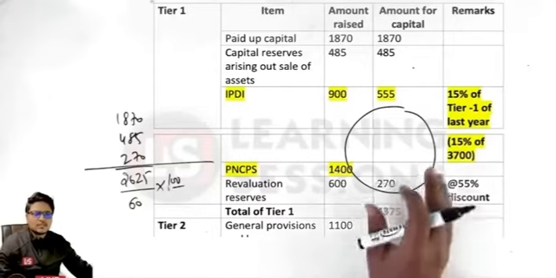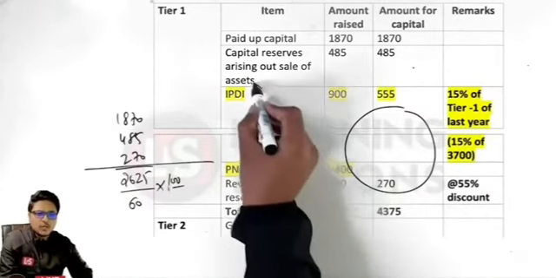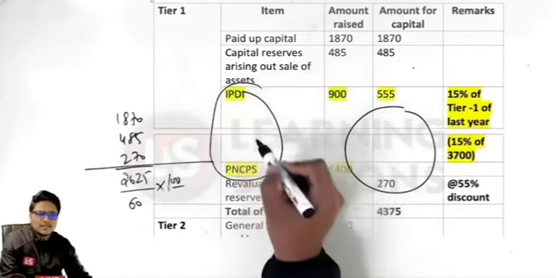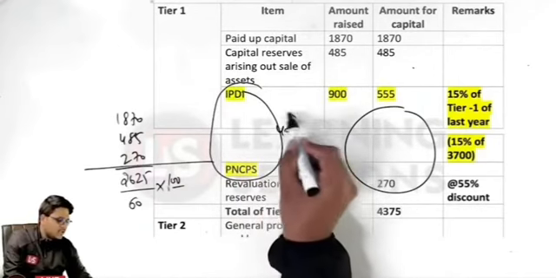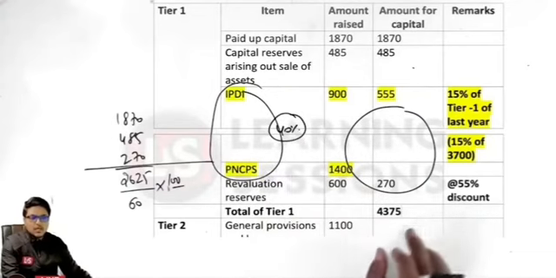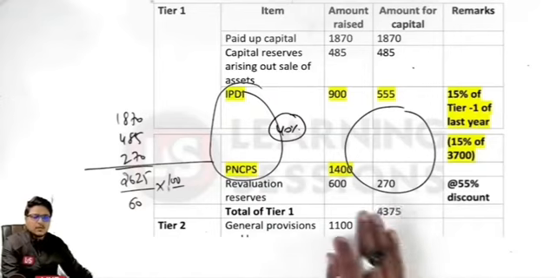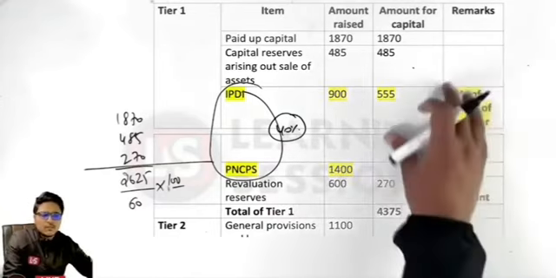First of all, we wanted to calculate the value of the PNCPS and IPDI. I just told you the total component of IPDI and PNCPS is limited to 40% value of the tier 1. Okay. And further, we have already calculated the other components over here.